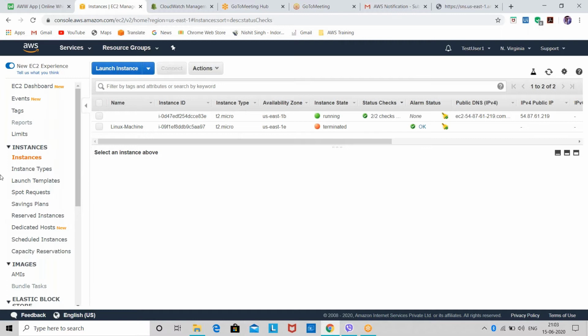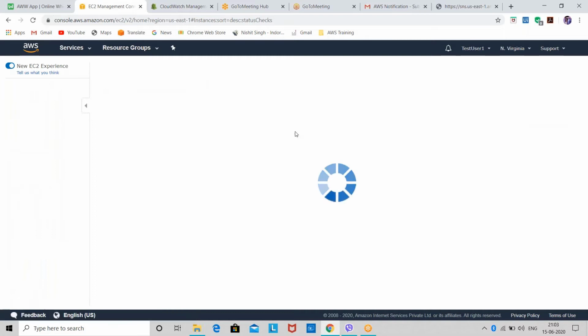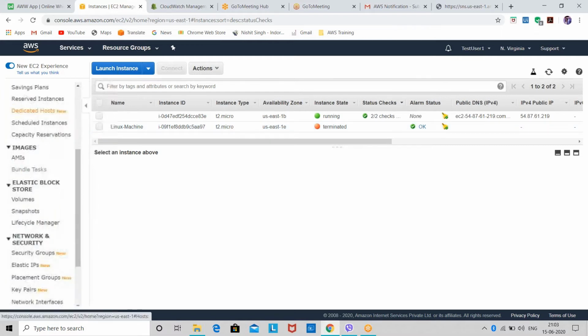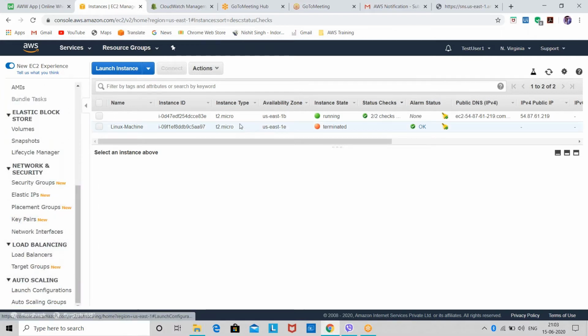Okay, so now you guys can see on my screen, this Linux instance is now terminated. Why? Because I have configured this instance with my auto scaling group. And as soon as the auto scaling group got the notification from CloudWatch that two instances are running with below 50% CPU utilization in your region, the auto scaling group automatically scaled down this instance, because this instance was created earlier than the other one.